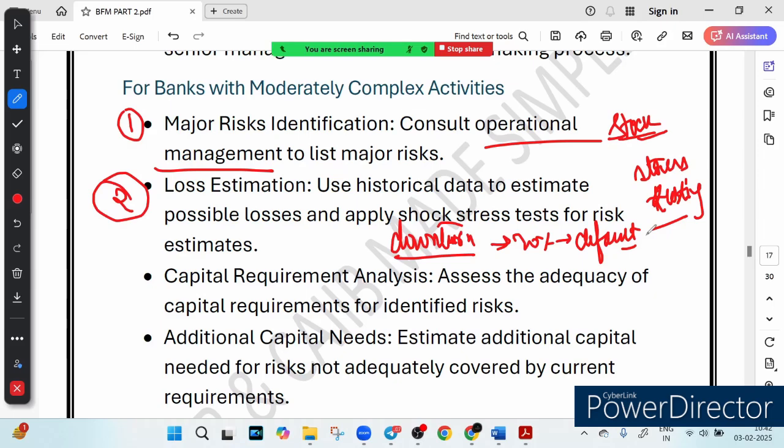The bank uses past data to estimate possible losses and applies stress tests to see how bad things could get. And then the third thing they do is checking the capital adequacy, right? It means that the bank analyzes whether it has enough capital to handle identified risk.